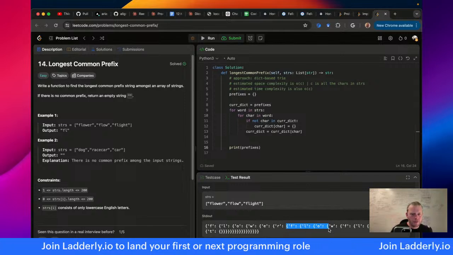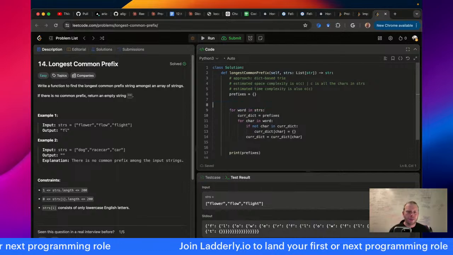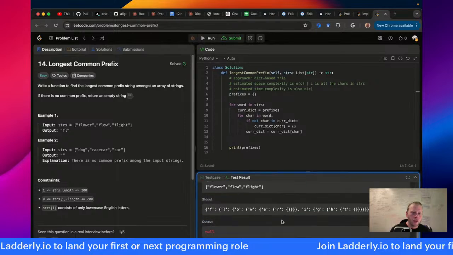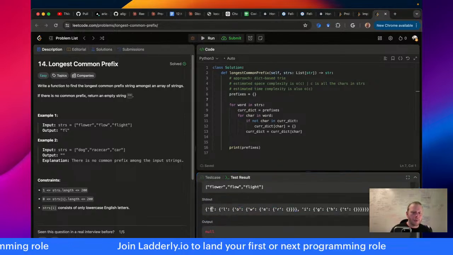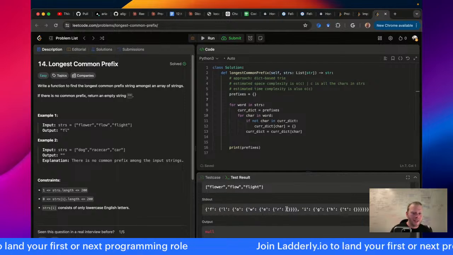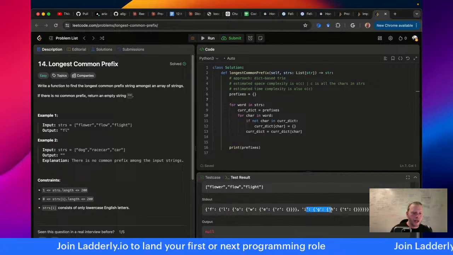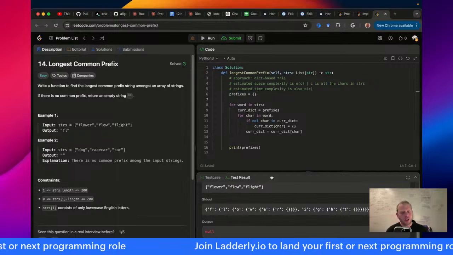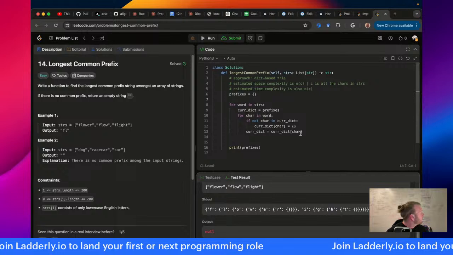That's bad. Okay, I need to reset the current dict for every word. So flow should not be nested inside of flower. That's a mistake. Okay, so now it's smaller, right? So flower, and then flow would basically step through F-L-O-W. It would just step through those letters again. So flower, flow, and then flight. So I have F over here, L over here, and then the children, I-G-H-T, are over here. So I think in the time we had today, we've done a really good job of illustrating what a trie is. This is what we mean when we say a prefix tree.